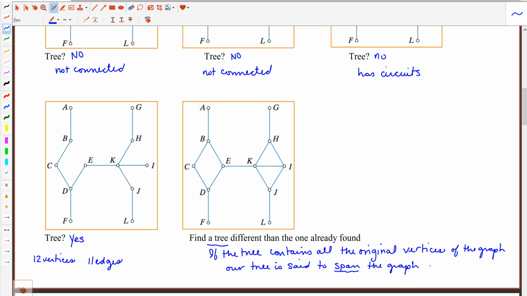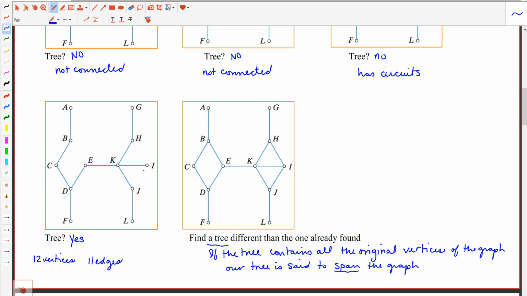Meaning I can have something that I'm going to build out of these vertices, and for instance, all I need is something that it's a connected graph in which each edge is a bridge. So I could, for instance, grab those two vertices in that edge, and that satisfies the idea of a tree. Okay, this little graph right here is connected, and this edge is a bridge, meaning if I were to remove it, it would disconnect these two vertices. Okay, so that's a tree, but we're looking for a very special type of tree. We're going to look for a tree that has all of the original vertices of this graph. And if I can find a tree that does that, that tree is said to span this graph. Now here's one possible tree over here.